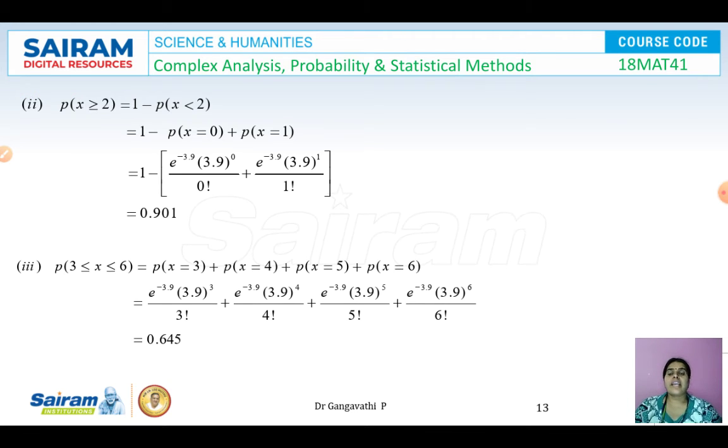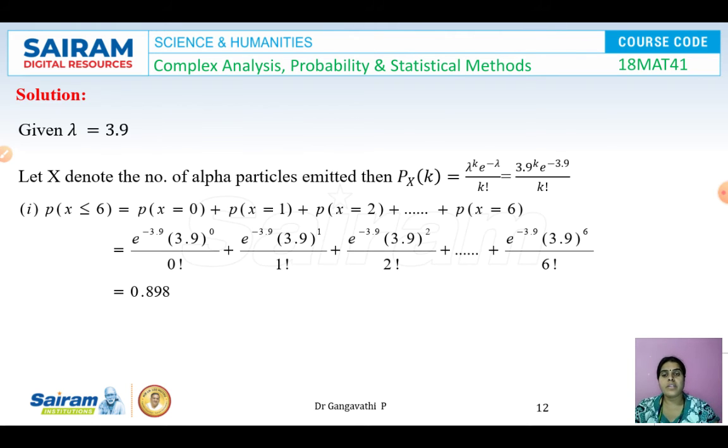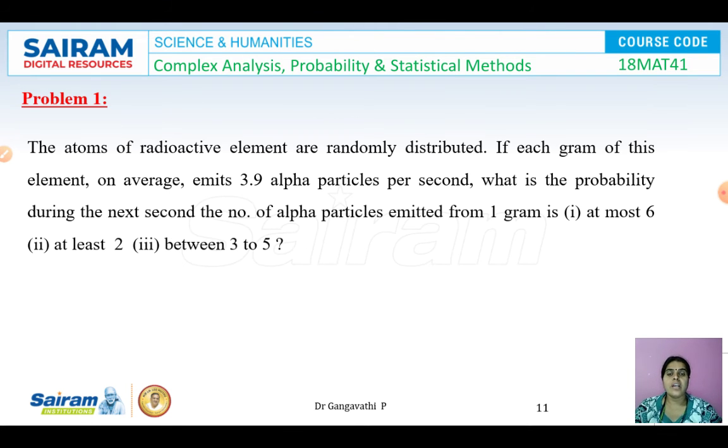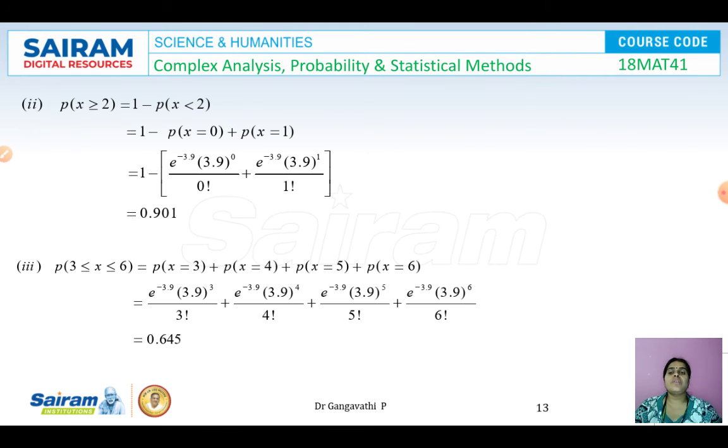Similarly, the second question is, what is the question? That question here is at least 2. So at least means a minimum of 2 alpha particles must be emitted. So the minimum is 2. The maximum can be anything, it can go up to infinity. But we cannot keep on writing all the values. So instead of that, we will use 1 minus P of x less than 2. So 1 minus P of x less than 2 is 0 and 1.